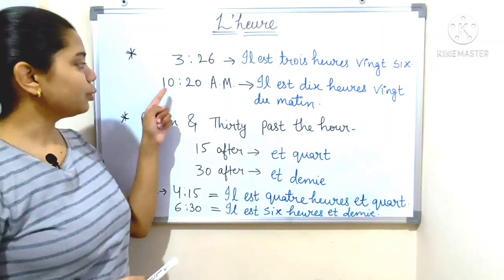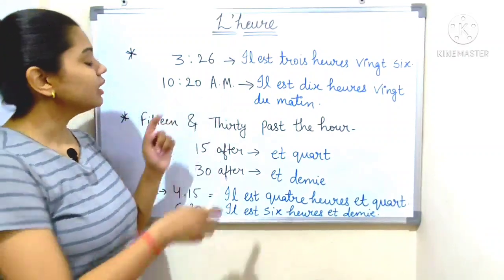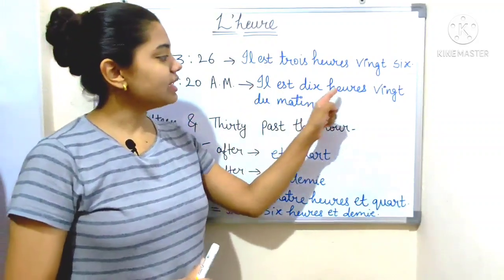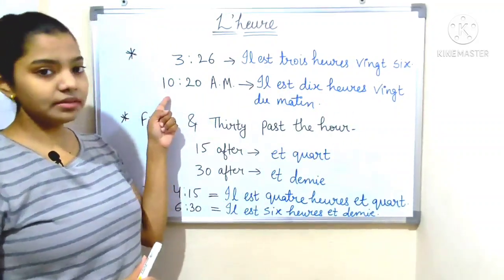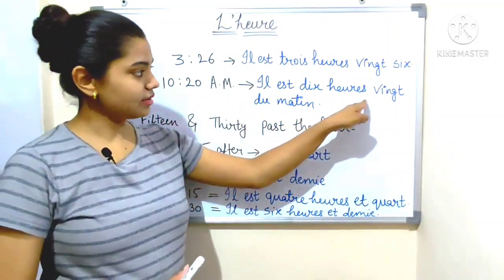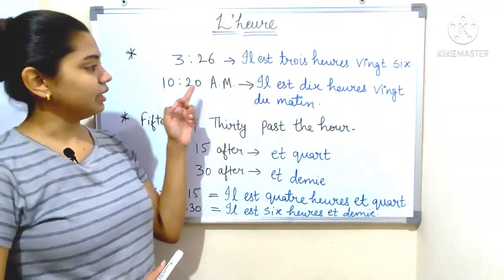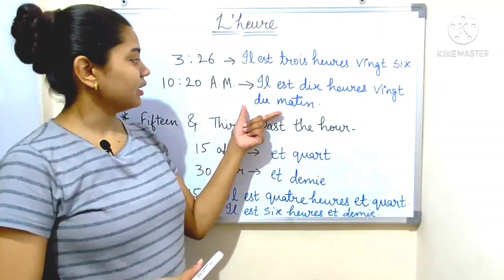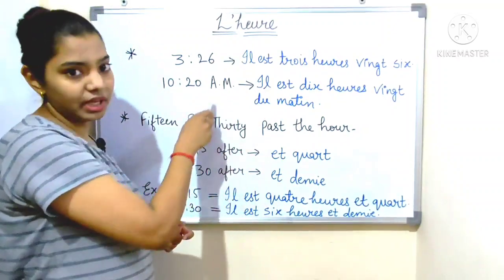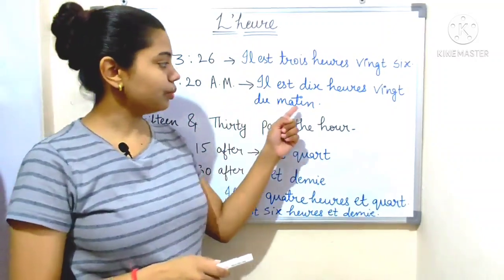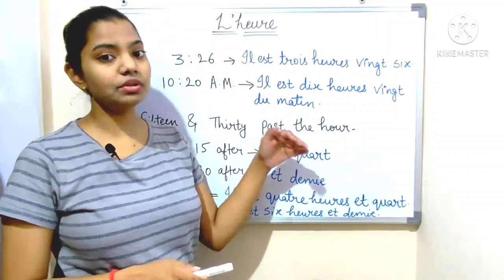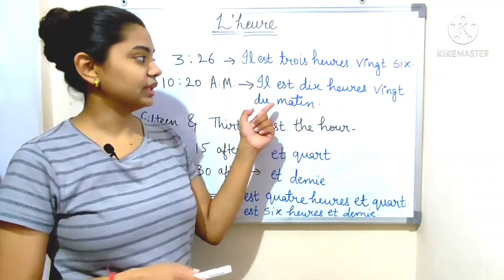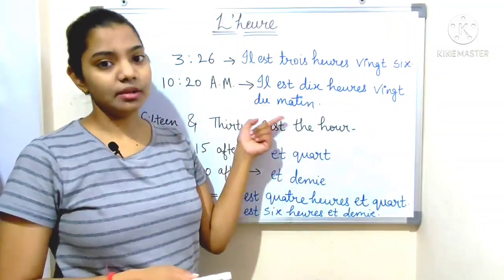Now number 2, 10:20 am. Here am. So il est 10 heures, this means 10, and 20. Il est 10 heures 20 du matin. So we remove am and just put du matin, to show that it is in the morning. So il est 10 heures 20 du matin. It is 10:20 in the morning.